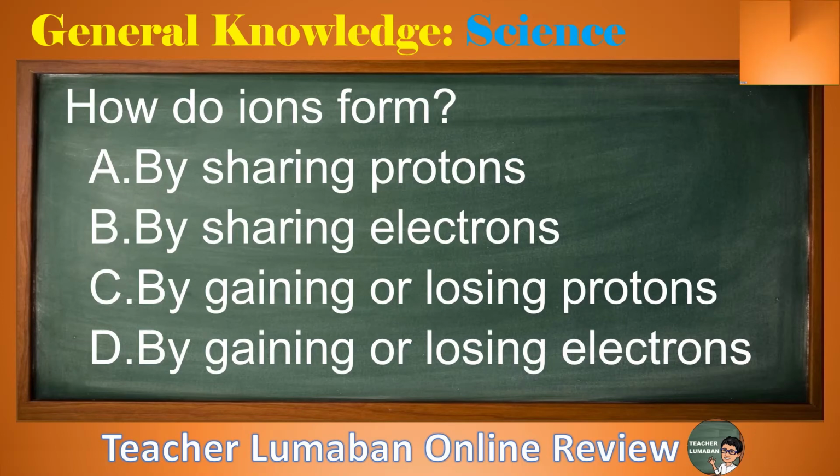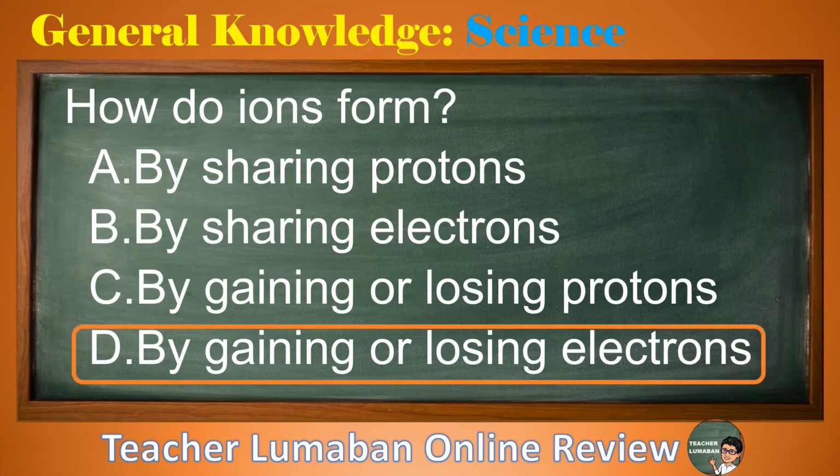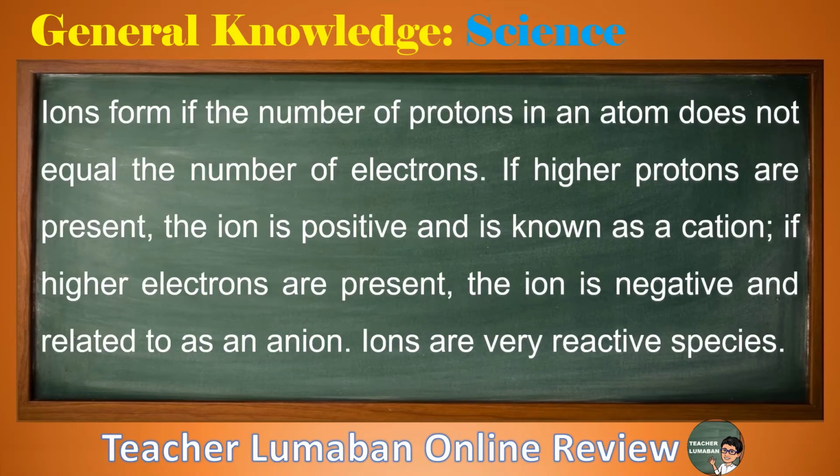The correct answer is letter D, by gaining or losing electrons. Ions form if the number of protons in an atom does not equal the number of electrons. If higher protons are present, the ion is positive and is known as a cation. If higher electrons are present, the ion is negative and referred to as an anion. Ions are very reactive species.